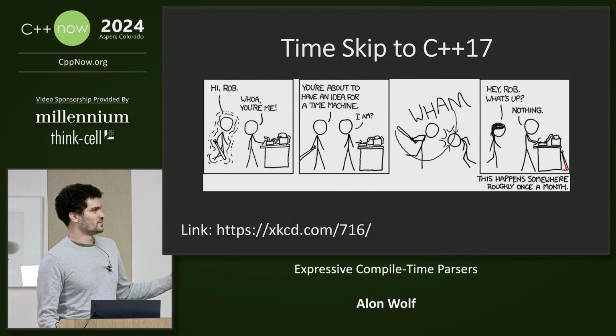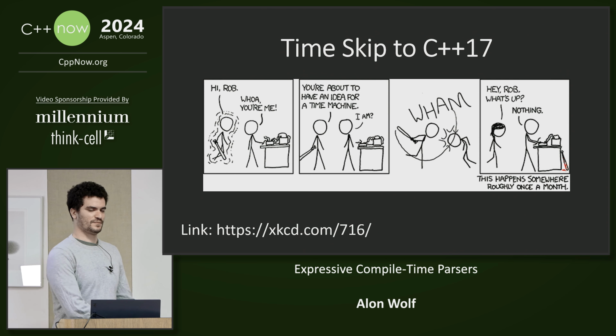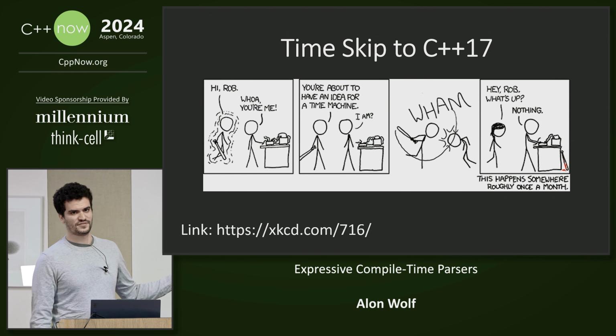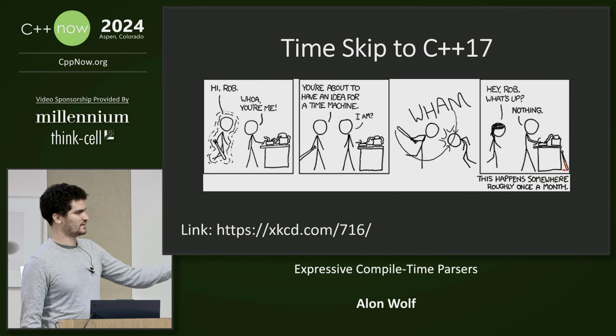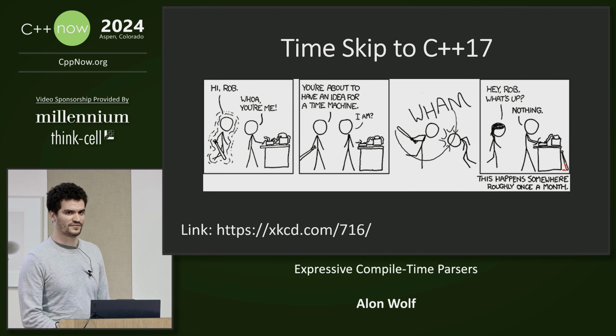And with this we are going to do a time skip and move to C++17. Also, every time we change subject or move to a different library, I will have some image or a comic like this one, which might explain why we don't have time machines.